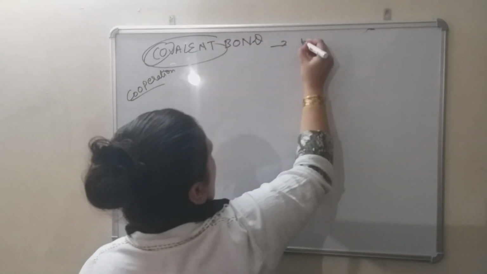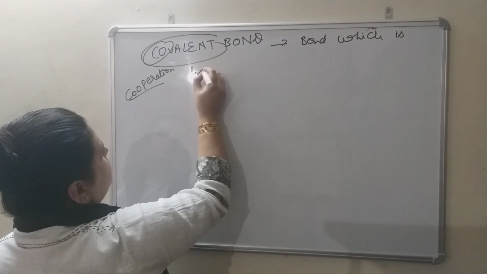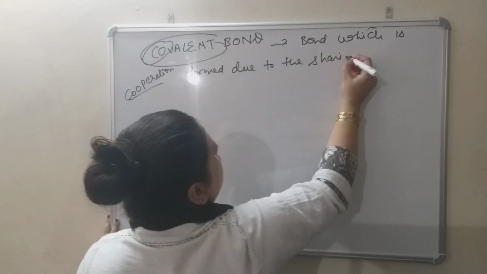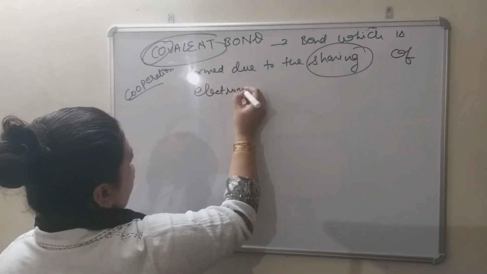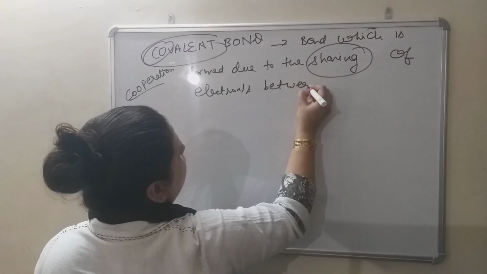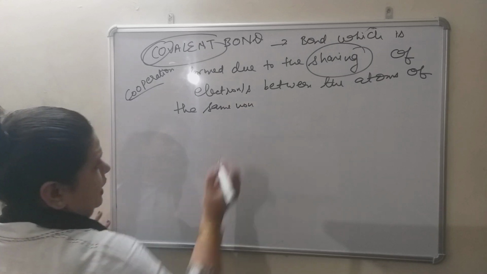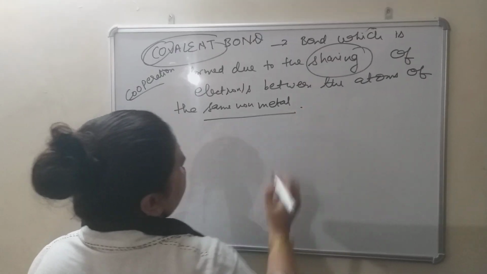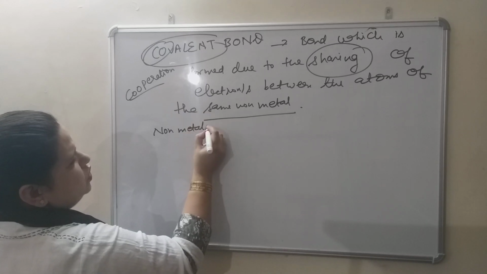Now the bond which is formed due to the sharing of, sharing is the important word here, sharing of electron or electrons between the atoms of the same non-metal, because here in your syllabus it is about same non-metal, that bond is known as covalent bond, and this is the feature of non-metals only. Metals भी नहीं है ये, this is the feature of non-metals only.